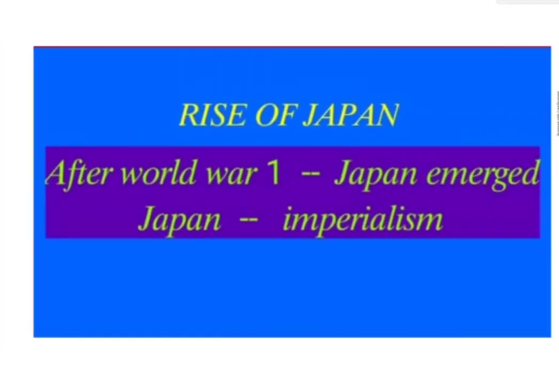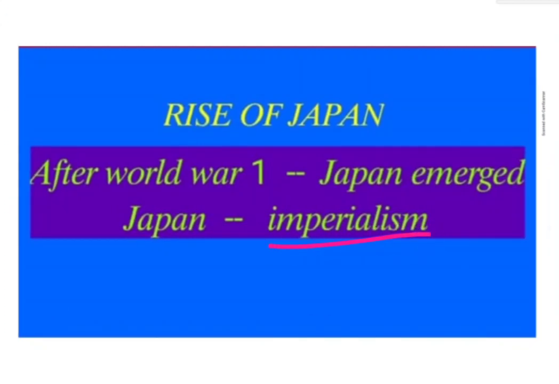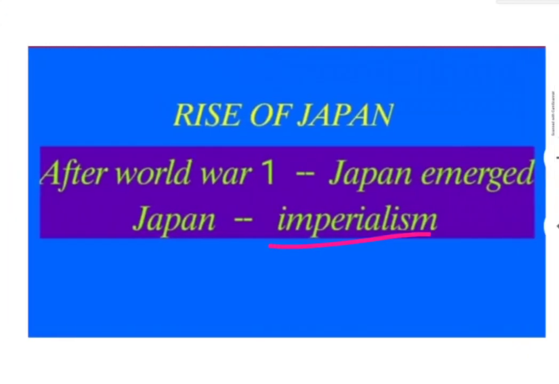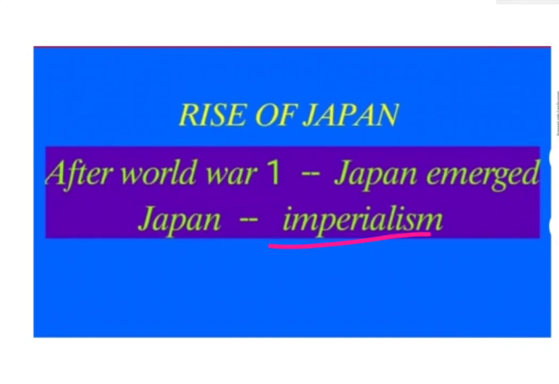The next one: rise of Japan. After the completion of World War I, Japan emerged as a world power. Its industrial development as well as economic growth forced Japan to follow the policy of imperialism.